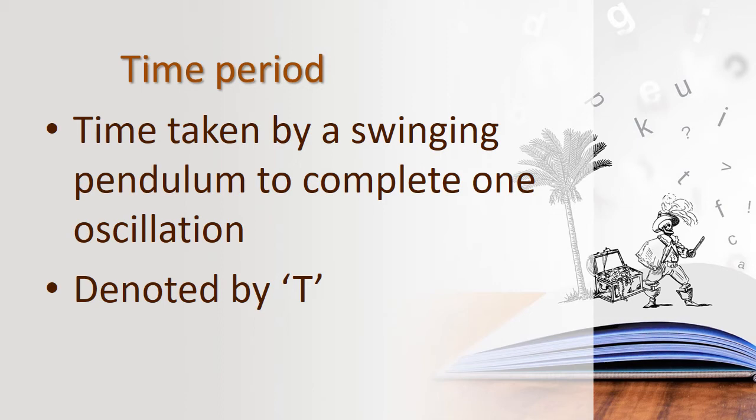Children, can you all understand? What is meant by time period? The time taken by a swinging pendulum to complete one oscillation is called time period. Children, it is denoted by T.